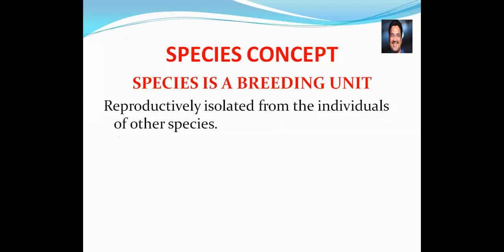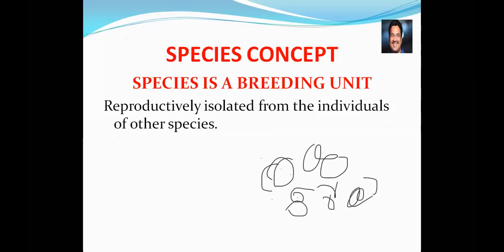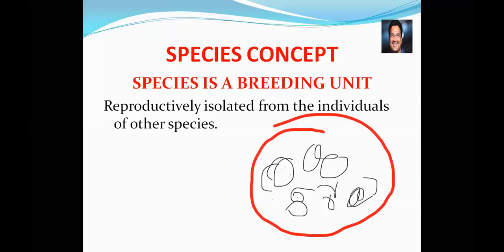That means that particular group of species here, imagine they are all a kind of group of species. Don't get confused that every time I'm using various diagrams, maybe that is a species, a group of species. Then let's take another group of species here. Let's take another group of species.